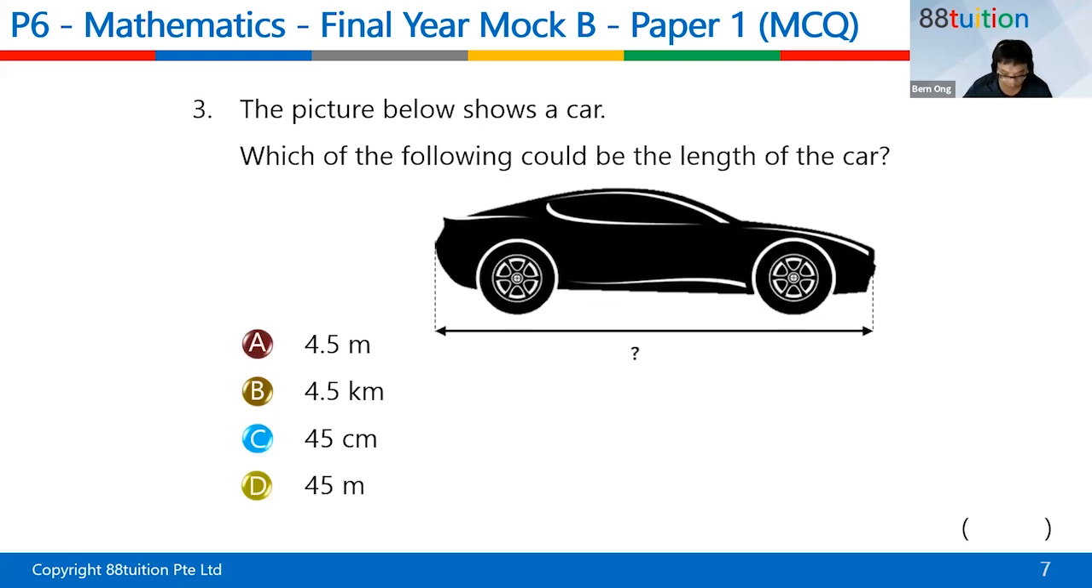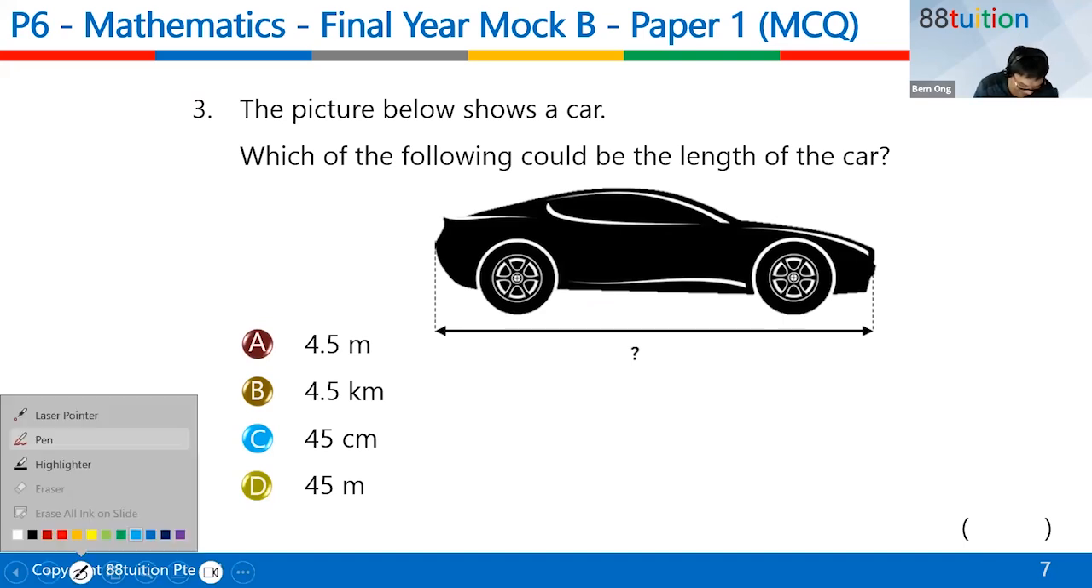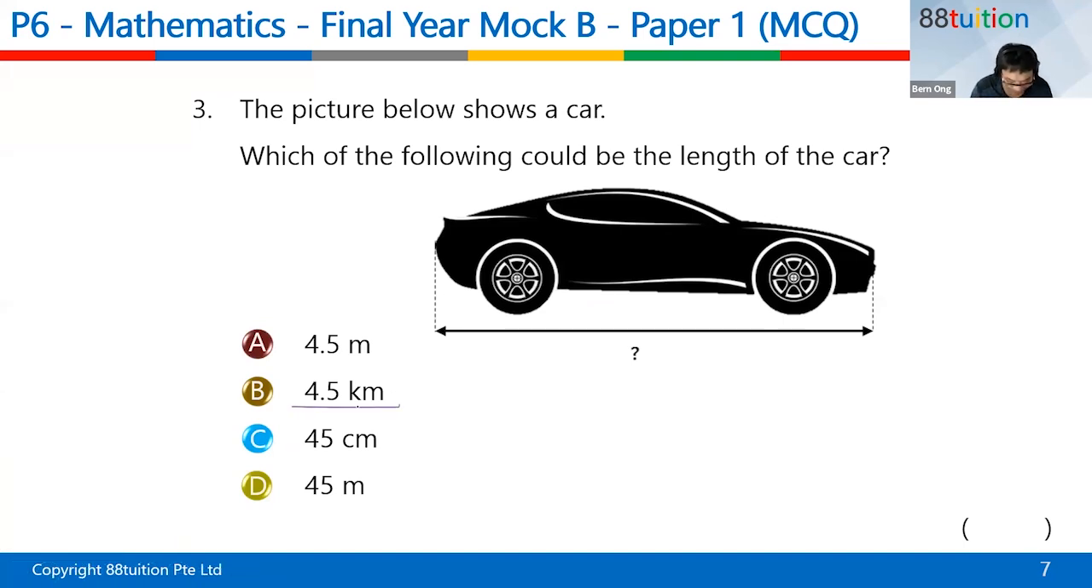Okay, question number 3. Whoa, sports car. Which of the following could be the length of the car? 4.5 kilometer.